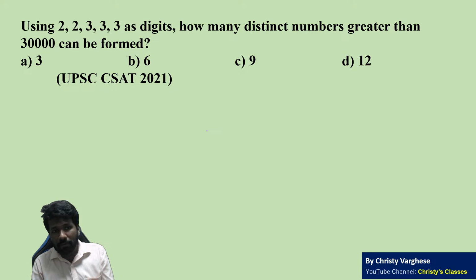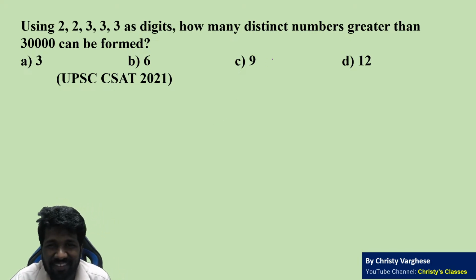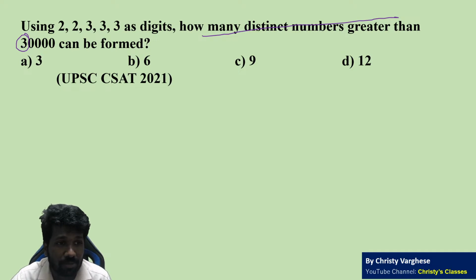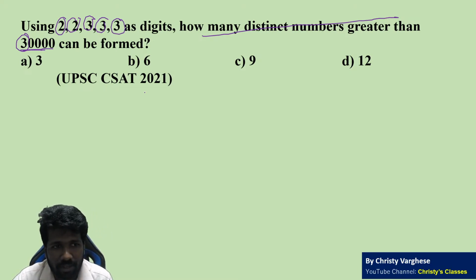Okay, due to lack of time, I will start explaining this also. This also looks very difficult, but it is very simple. It is same as previous question. How many distinct numbers greater than 30,000? Greater than 30,000, you can only use 2, 2, 3, 3, 3, which means you cannot use 4 or 5 or 6 or 7 or 8 or 9. So greater than 30,000 means 30,000 something only is possible.